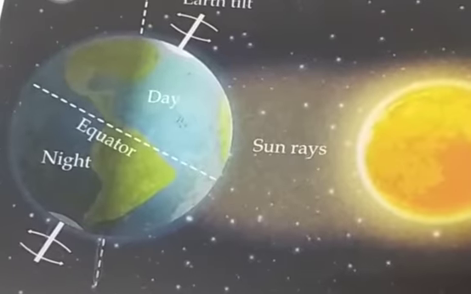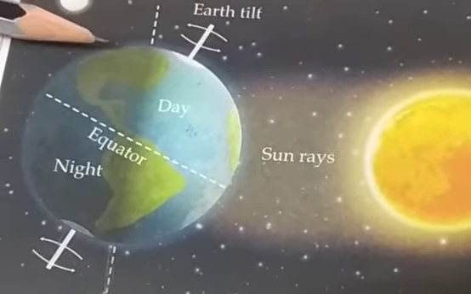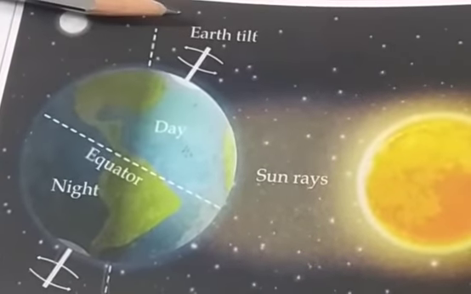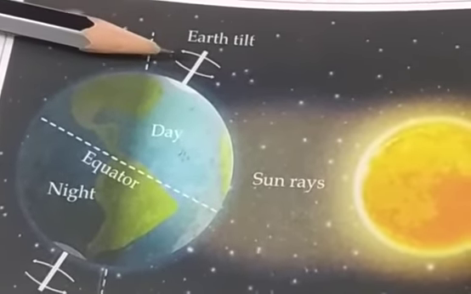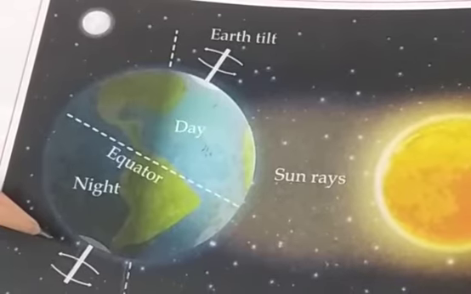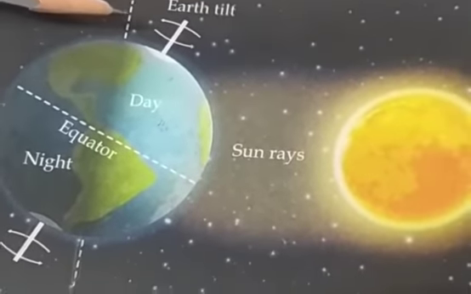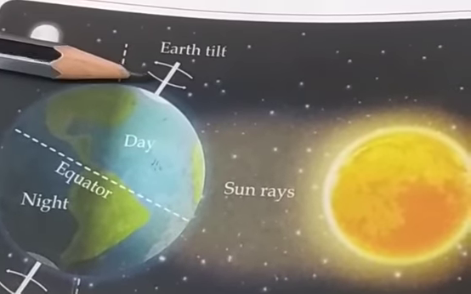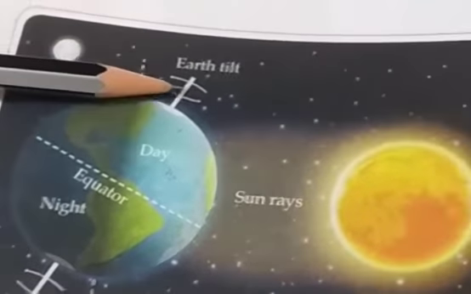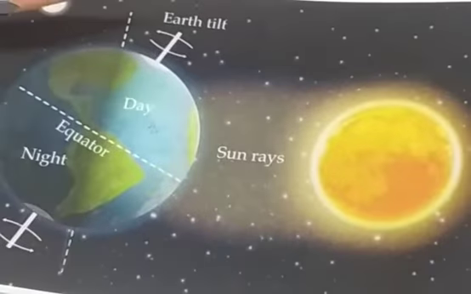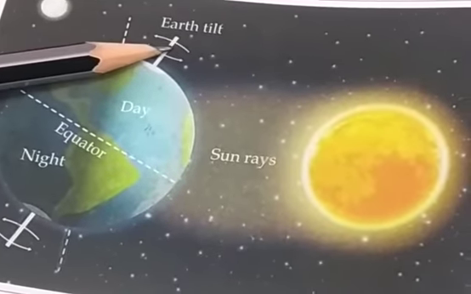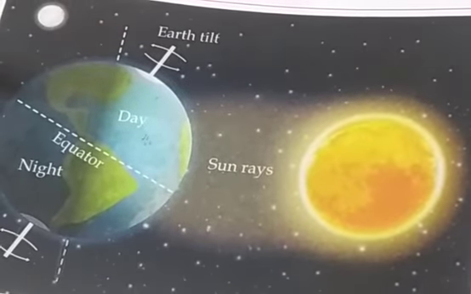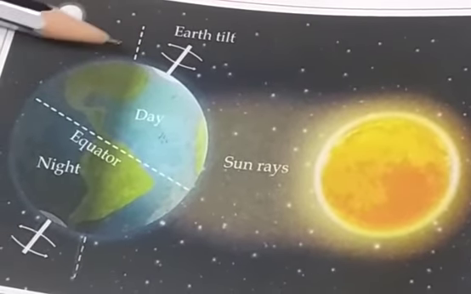Earth rotates on its own axis. Earth's axis is an imaginary line that runs through the center of the earth from the north pole to the south pole. The axis is tilted at an angle of 23.5 degrees. It is tilted towards the north 23.5 degrees. The earth completes its rotation in 24 hours.